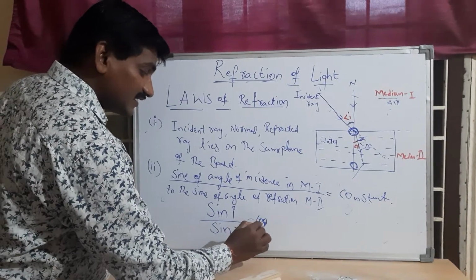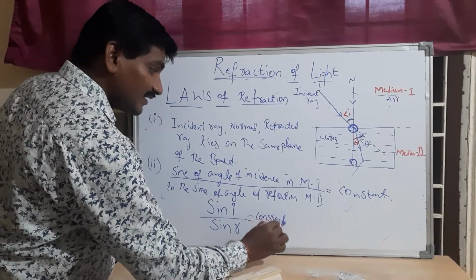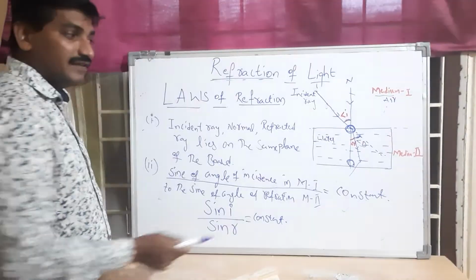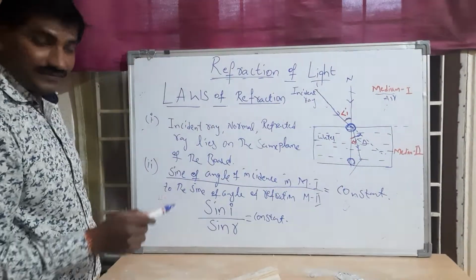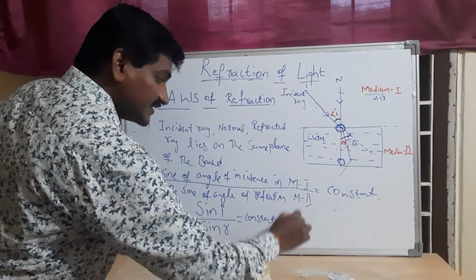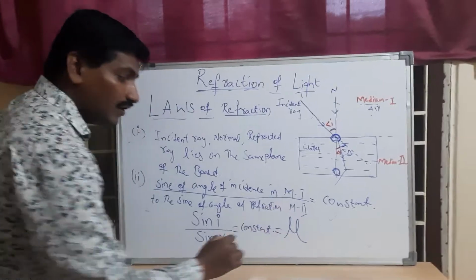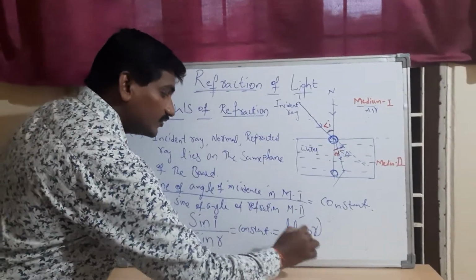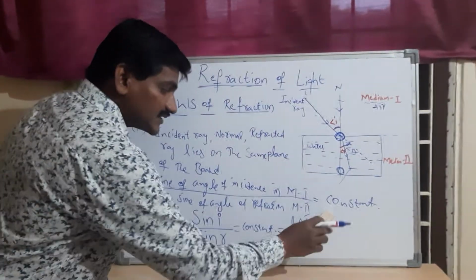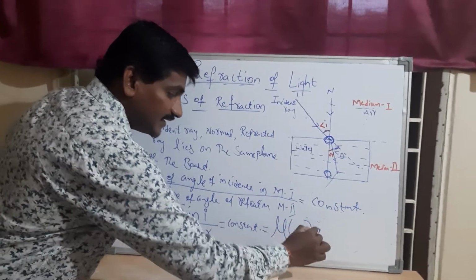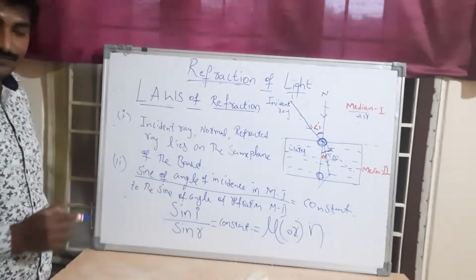What is that constant? The constant is the refractive index of the medium, denoted with the symbol mu, or in some books it can be a small n also.